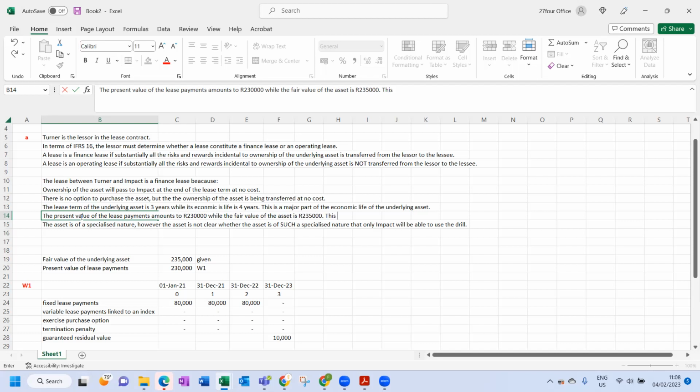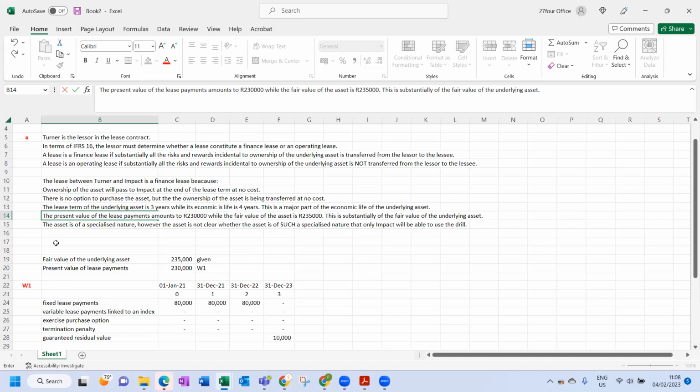This is substantially all of the fair value of the underlying asset.